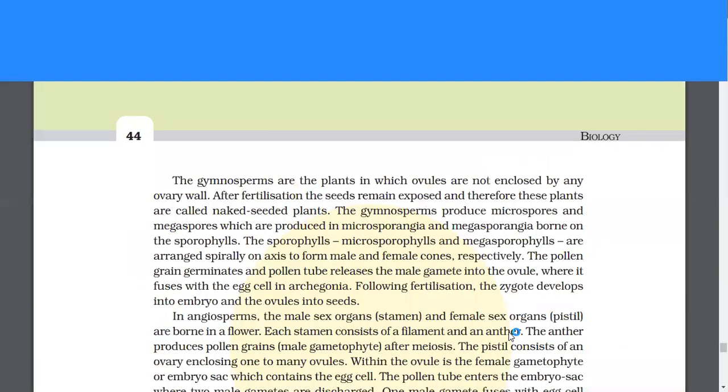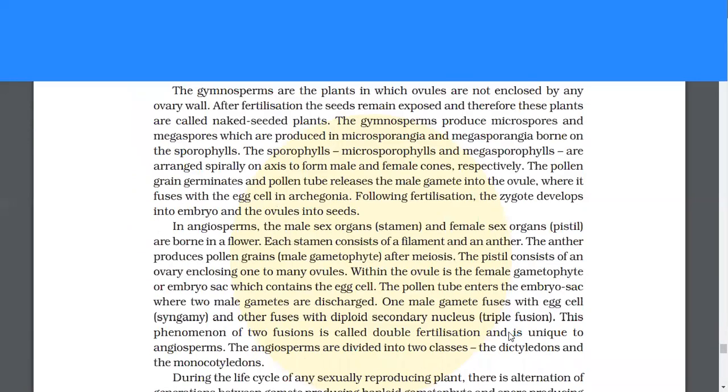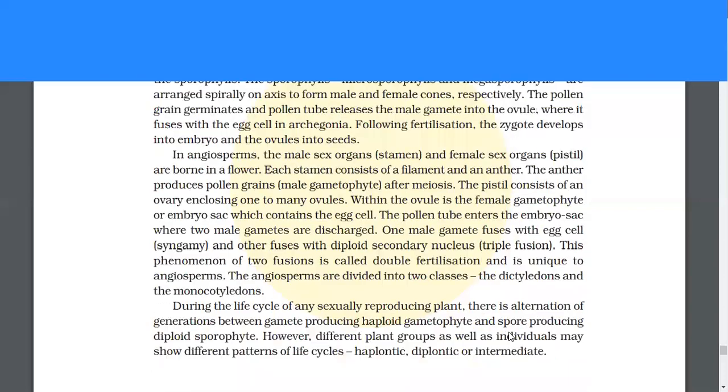The gymnosperms are the plants in which ovules are not enclosed by any ovary wall. After fertilization, the seeds remain exposed, and therefore these plants are called naked-seeded plants. The gymnosperms produce microspores and megaspores, which are produced in microsporangia and megasporangia borne on the sporophylls. The microsporophylls and the megasporophylls are arranged spirally on axis to form male and female cones respectively. The pollen grain germinates and the pollen tube releases the male gamete into the ovule where it fuses with the egg cell in archegonia. Following fertilization, the zygote develops into embryo and the ovules into seeds.